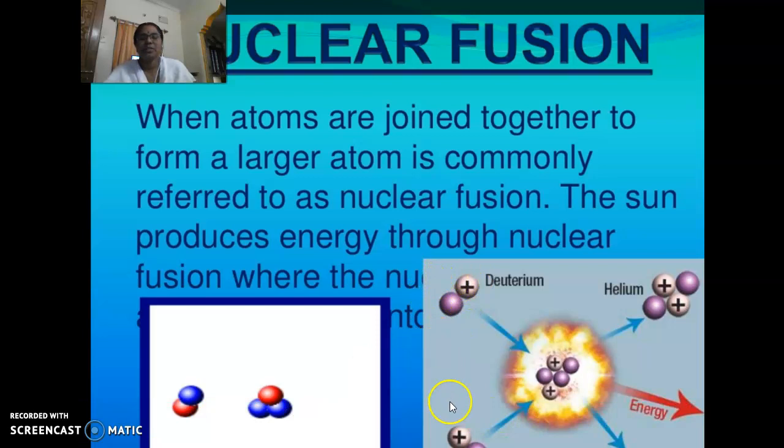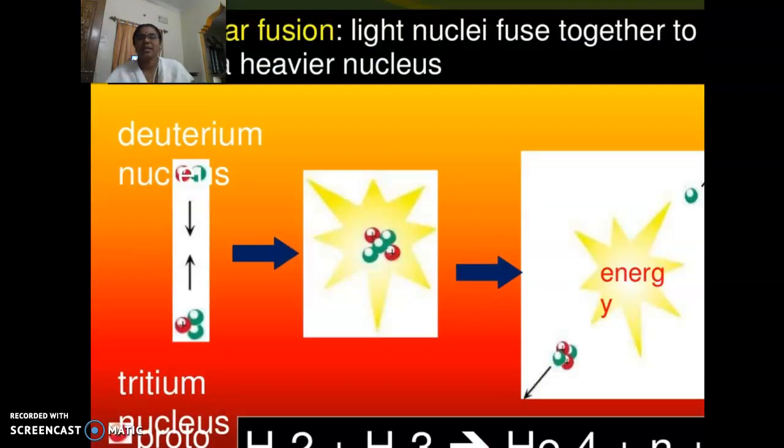The sun produces energy through nuclear fusion. So from the sun, obviously, we get direct nuclear fusion reactions. Let us imagine this is the sun. It releases helium, deuterium, protons, etc. All these are released.